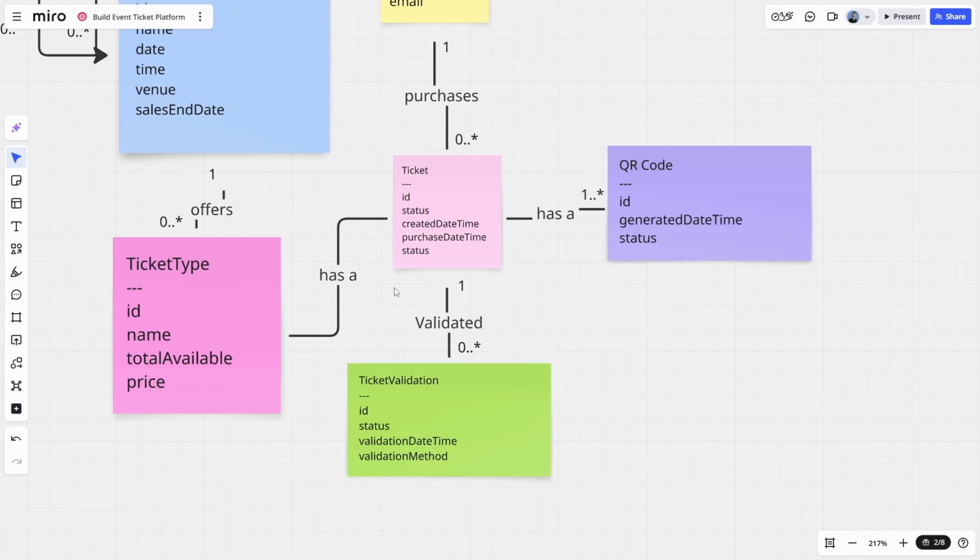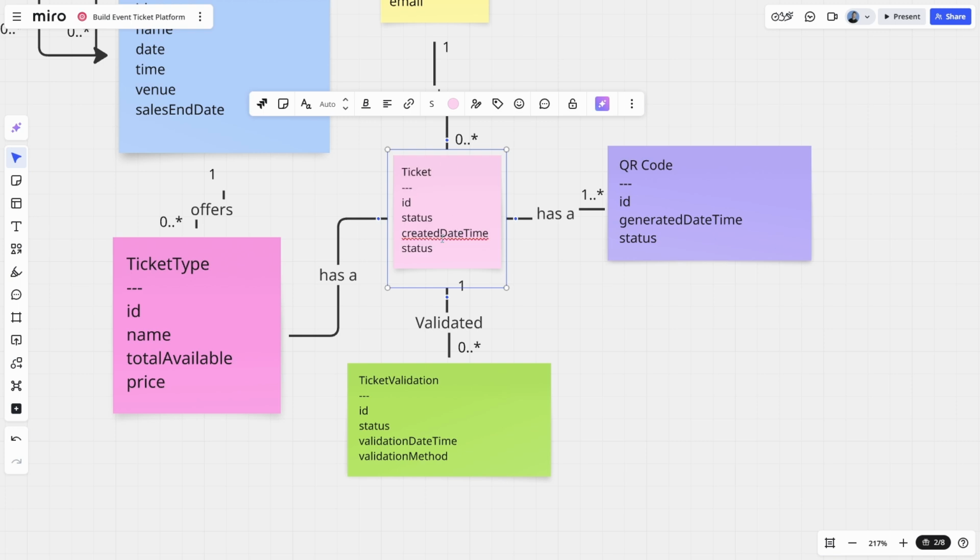So now ticket type and ticket. The way that I'm picturing this in my mind is that an event can have multiple ticket types. Each ticket type has a total available count of tickets of that type that can be sold, like an inventory count, if you will. Every time there's a purchase, we create a ticket, we generate a QR code for that ticket, and then that ticket is associated with the user, which actually means, thinking about it, the created date time and the purchase date time of a ticket is going to be the same thing.